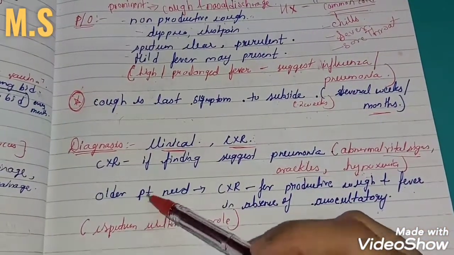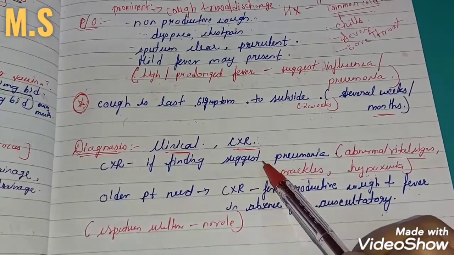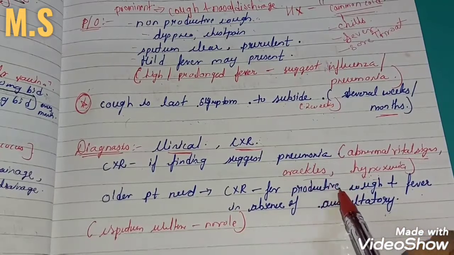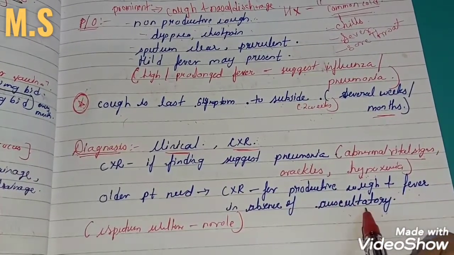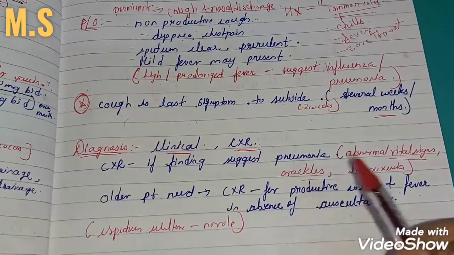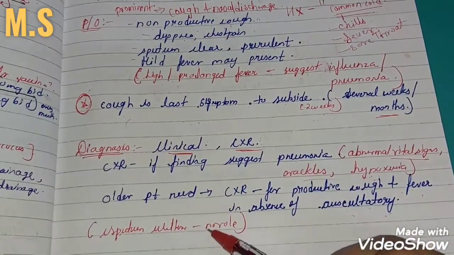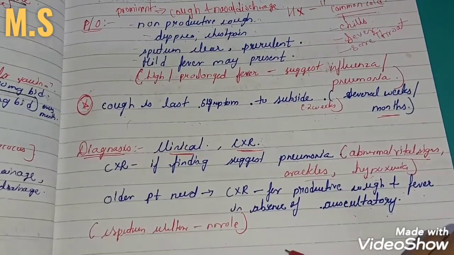And if the patient is older, you need to do a chest X-ray because pneumonia is very common in older patients too. So if the patient is having productive cough and fever, but does not have auscultatory findings like crackles or wheezings, you need to do a chest X-ray in those patients. And sputum culture mainly is not required in this case.